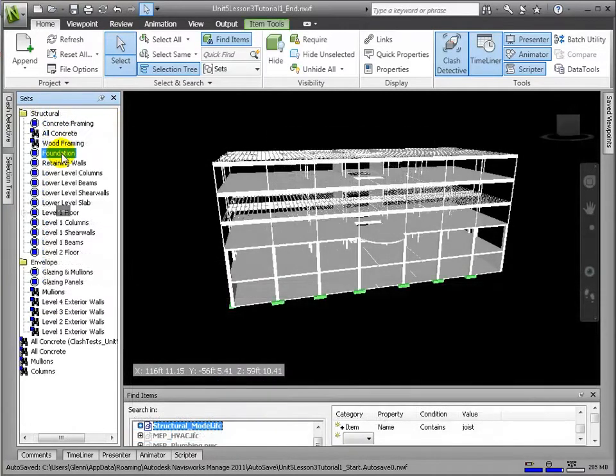Here we have created all the sets to construct up to level 2. Let's scroll through to confirm that we in fact captured the elements to the sets that we expected.